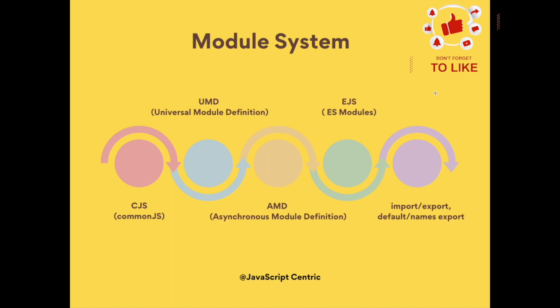After covering all the important topics, now you can move to one of the advanced topics, module systems. Here you should know about CommonJS, UMD, AMD, and ES modules. What is the difference between those, and the default and named import and export, how you're exporting the modules and how you're importing those modules into other files and components.